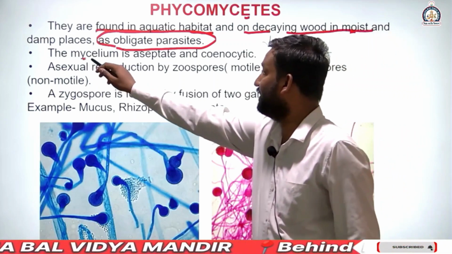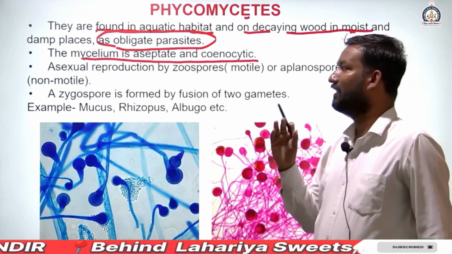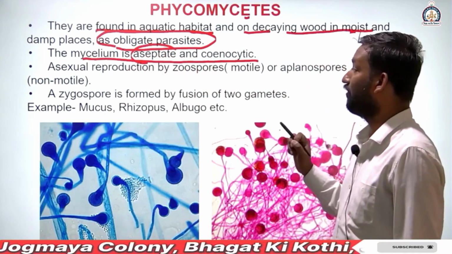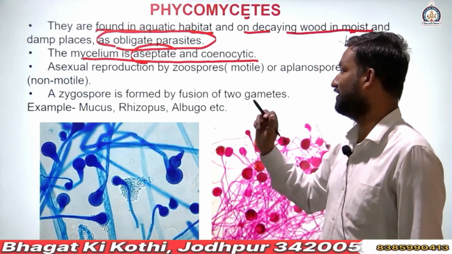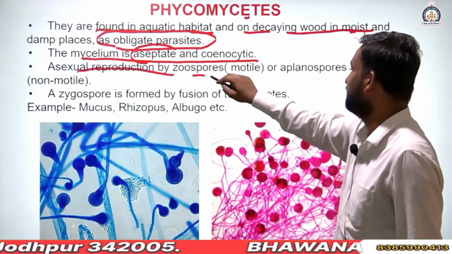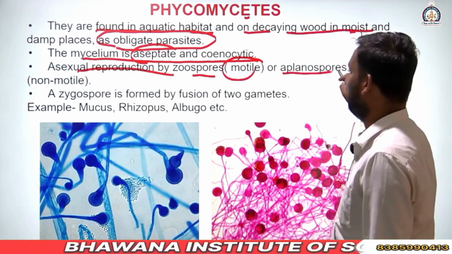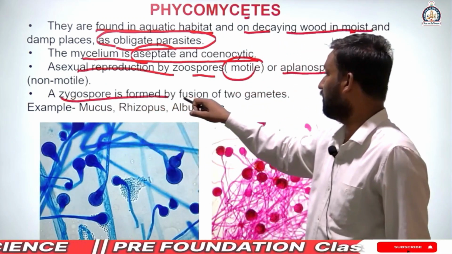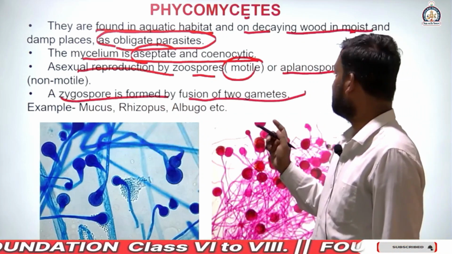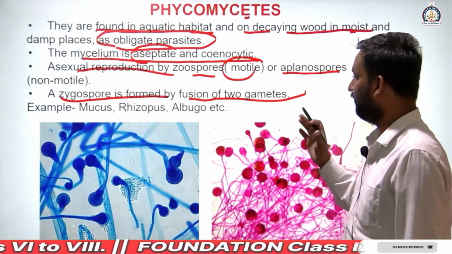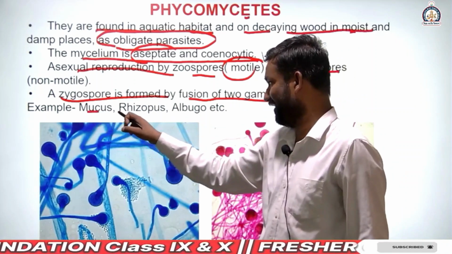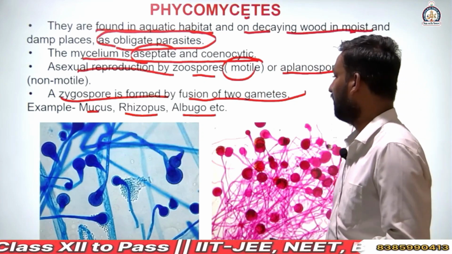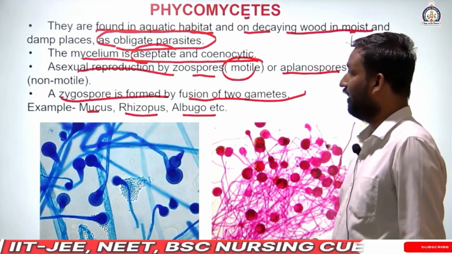The mycelium is aseptate and coenocytic. Aseptate means it can't be divided, and coenocytic means more than one nucleus. Asexual reproduction is by zoospores, which are motile, or aplanospores, which are non-motile. A zygospore is formed by fusion of two gametes. Examples are Mucor, Rhizopus and Albugo.